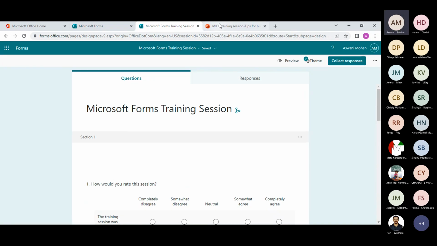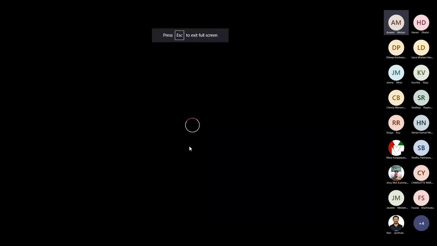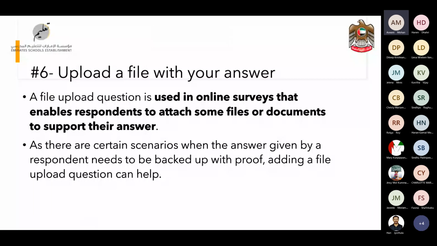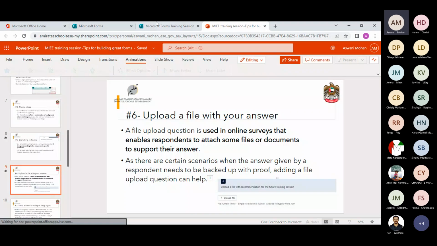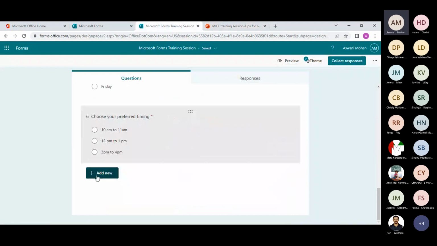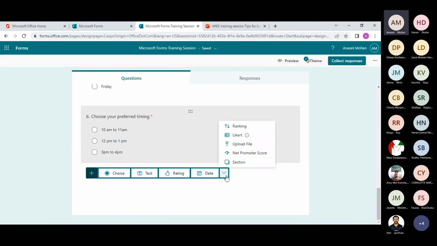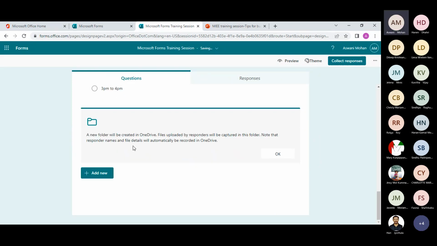The next type is uploading a file with the answer. In certain cases, if you want the user to upload a proof to support the answer, you can go for this question type, upload a file with your answer. In this question type, they actually provide you with a set of file types. You can choose the one that you want your respondents to upload. So I go to add new, click on more options and choose upload file.